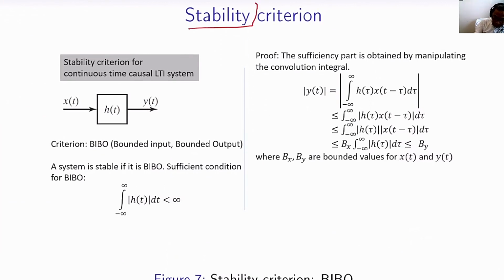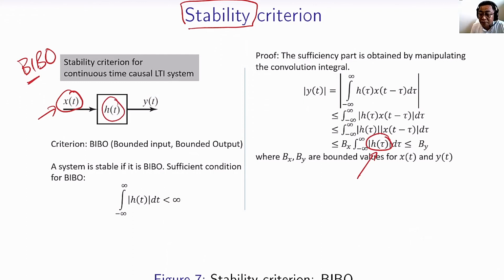When we say a system is stable, it means that the system does not blow up when we give it a bounded input. So the stability criterion we are talking about specifically is called BIBO. When the input is bounded, the output is bounded. And we have seen in the first part of this course that this only happens when the impulse response, h of t, is absolutely summable, or I should say, does not go to infinity.